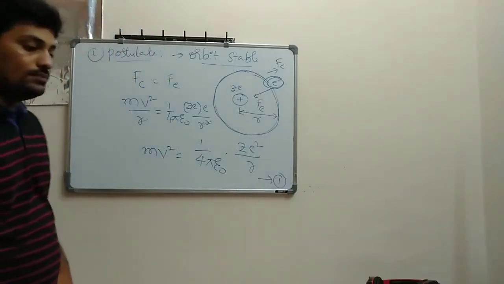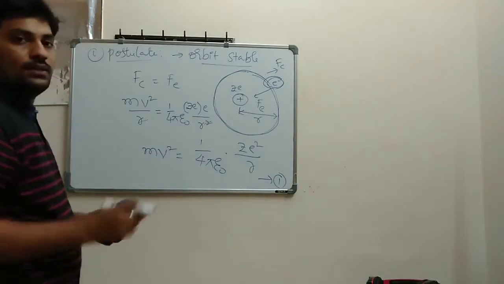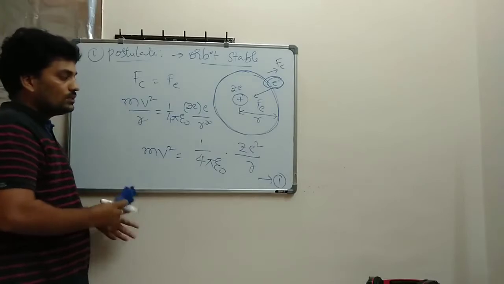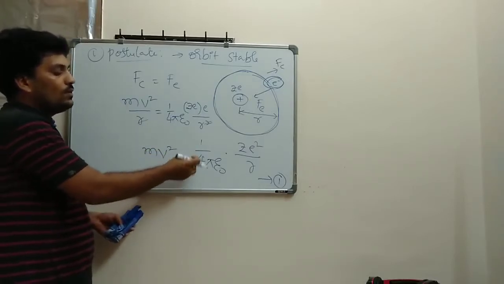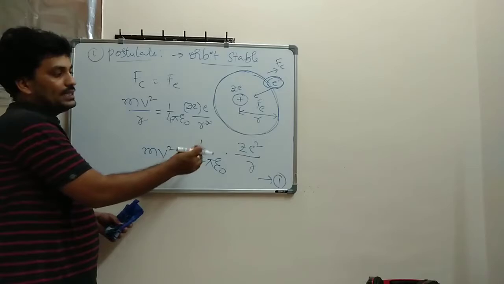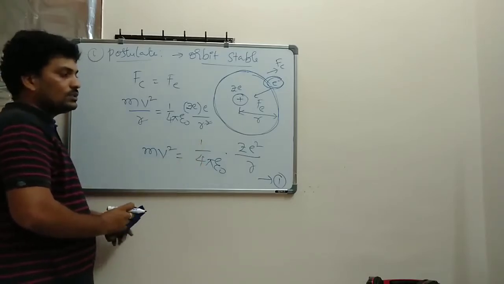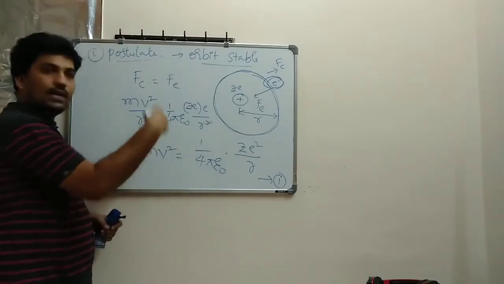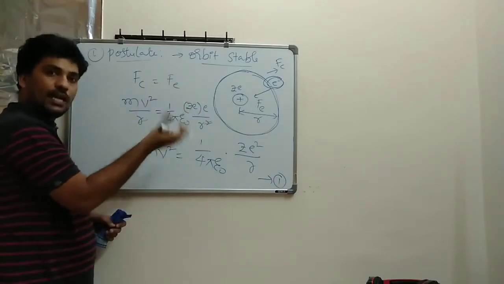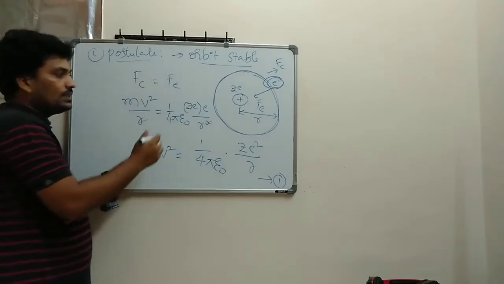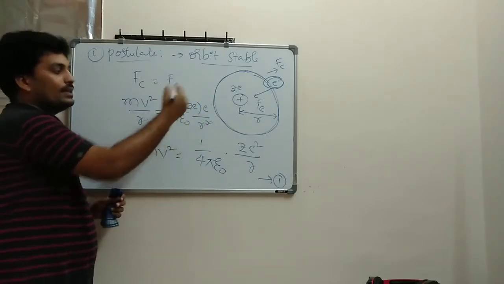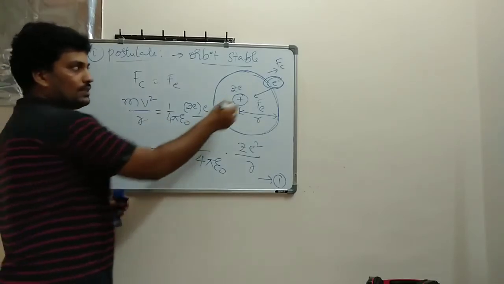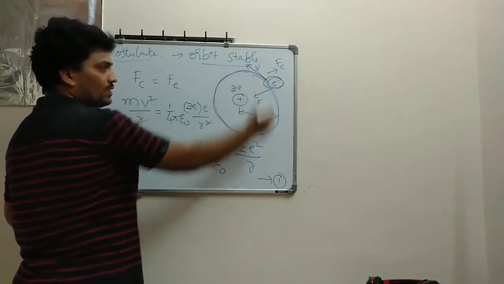Okay, please note it down. While you are taking the notes: mv square is equal to 1 by 4 pi epsilon naught Ze square divided by r. That is for one orbit I have taken. Here v is nothing but the tangential velocity of the electron.